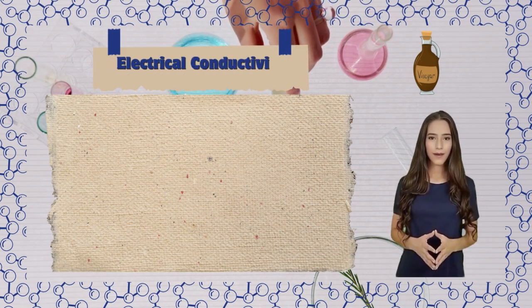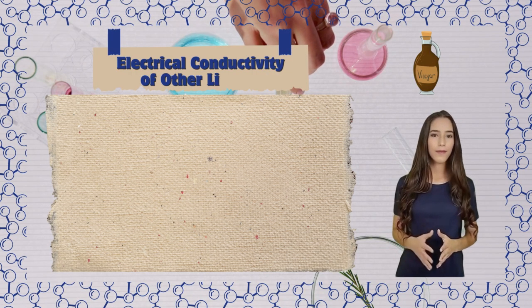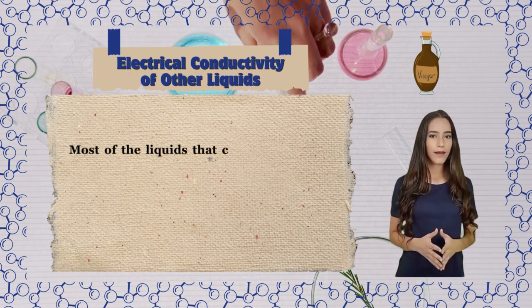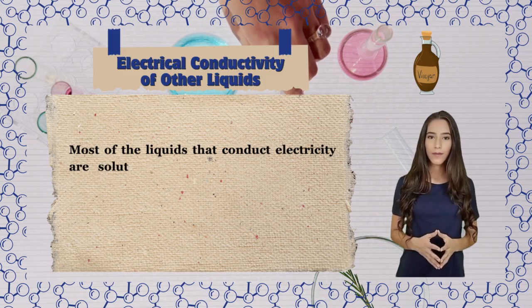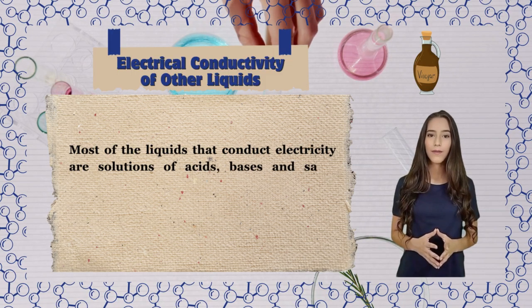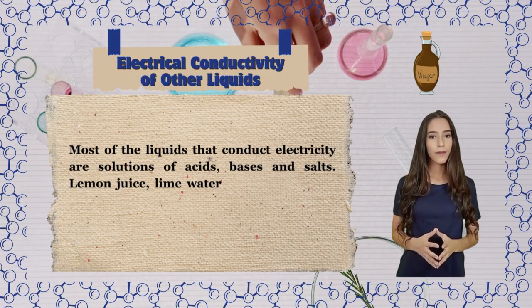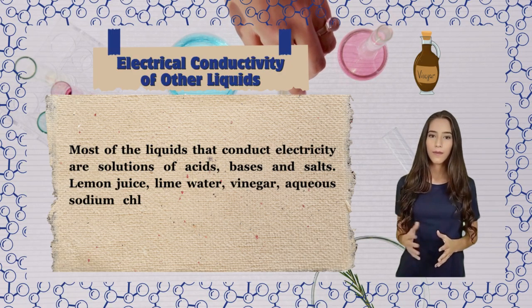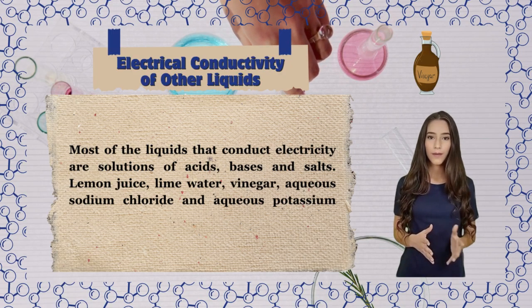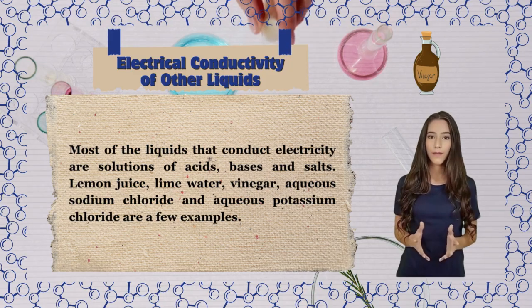Electrical conductivity of other liquids. Most of the liquids that conduct electricity are solutions of acids, bases and salts. Lemon juice, lime water, vinegar, aqueous sodium chloride and aqueous potassium chloride are a few examples.